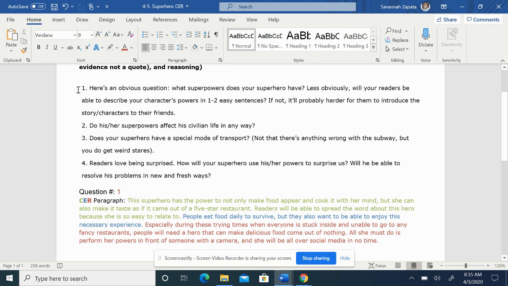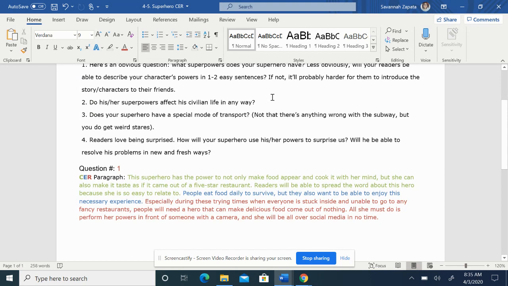I need Cisco to help me out here. So I didn't name her, but I did question number 1. So number 1 is, what superpowers does your superhero have? And will your readers be able to describe your character's powers in 1 to 2 easy sentences?